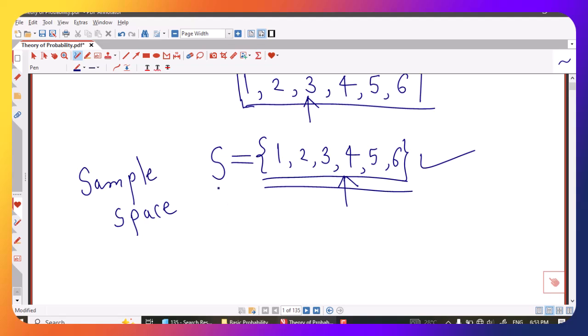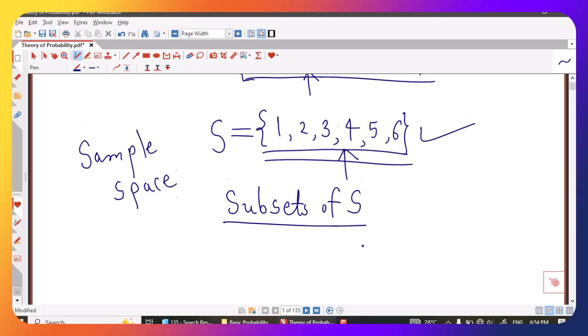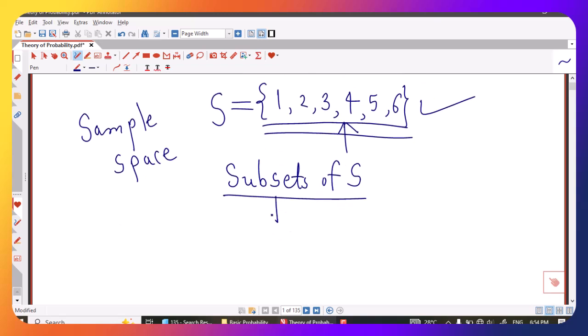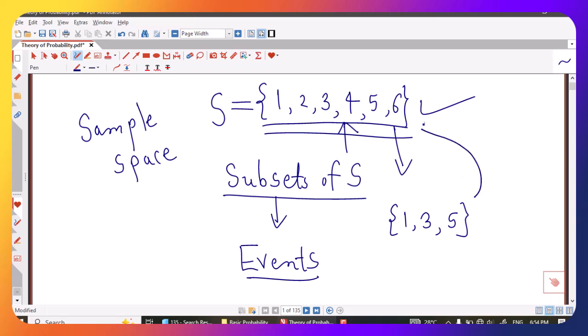Now, because sample space is a set, we can discuss subsets of this sample space. So subsets of sample space are given a special name. They are known as events. For example, if I consider this 1, 3 and 5, then {1, 3, 5} is a subset of this sample space. So this is an event for this random experiment of throwing a dice. Similarly, I can define so many events here or so many subsets of this sample space. So all these are events.